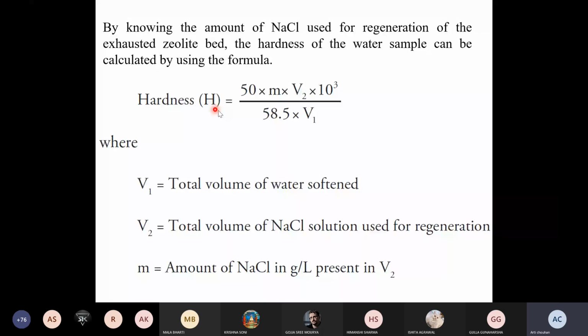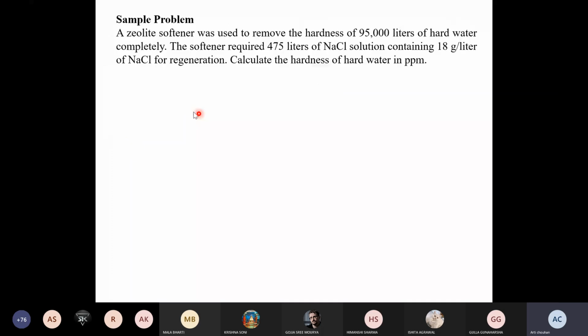Okay, so let's take one sample problem depending on that formula. A zeolite softener was used to remove hardness of 95,000 liters of hard water completely. The softener required 475 liters of the NaCl solution containing 18 gram per liter of NaCl for regeneration. Calculate the hardness of that hard water in ppm.